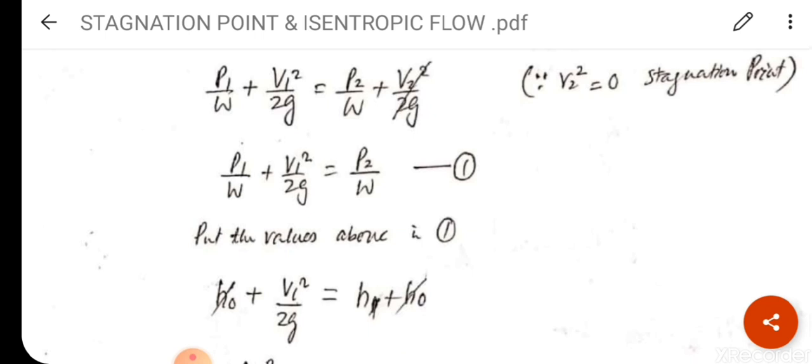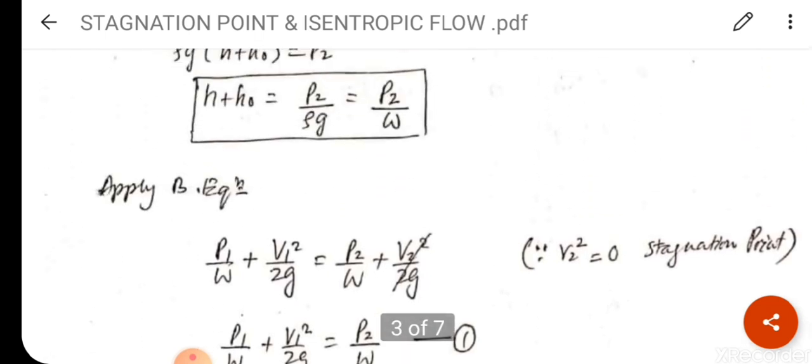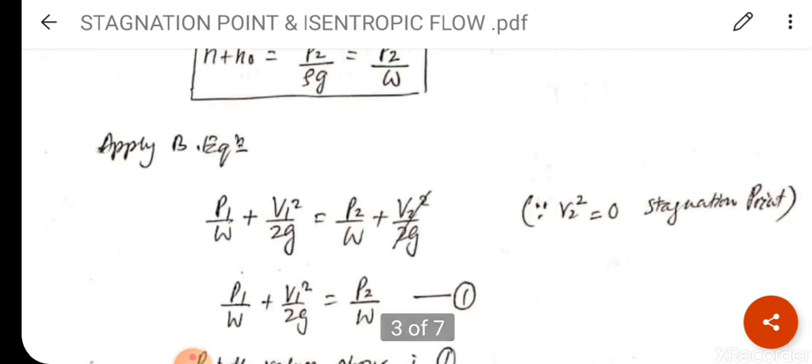Name this equation 1. Now put the values above in equation 1. The value of P1 by W is HO, V1 square upon 2g stays the same, and P2 by W is H plus HO, in the bracket below. Putting these in, simplifying and cancelling the common term, we get V1 square upon 2g is equal to H, or V1 is equal to under root 2gH.